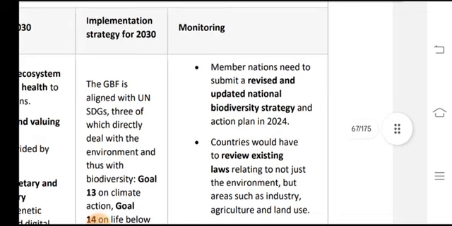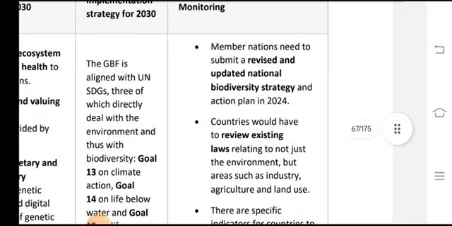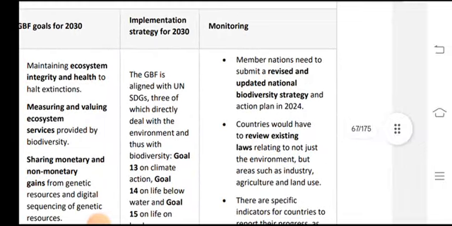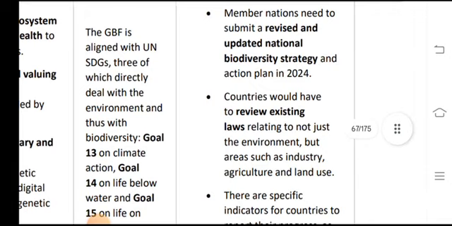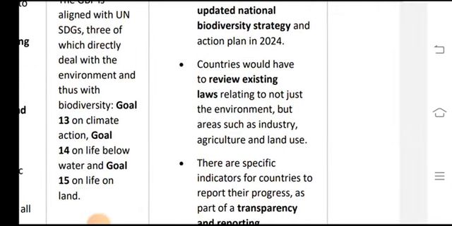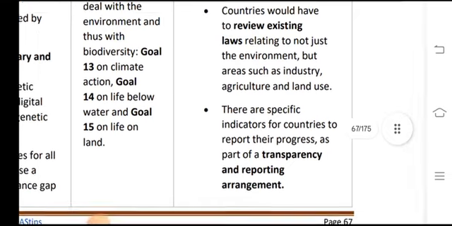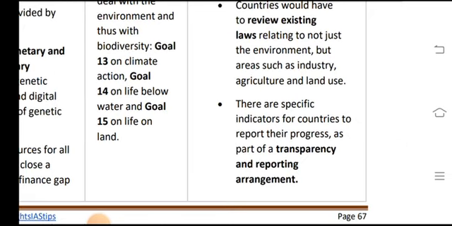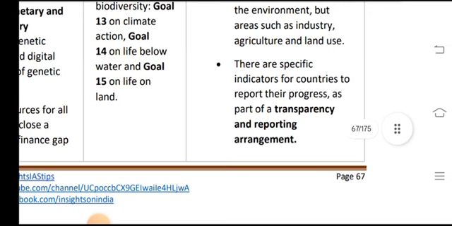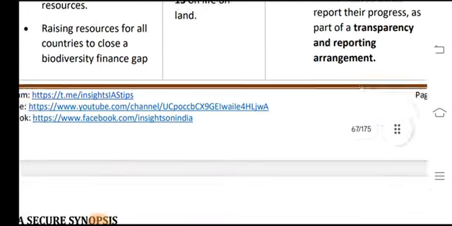For monitoring, member nations need to submit either revised or updated national biodiversity strategies and action plans by 2024. Countries would have to review existing laws relating not just to the environment but to areas such as industries, agriculture and land use. There are specific indicators for countries to report their progress as part of the transparency and reporting arrangement.